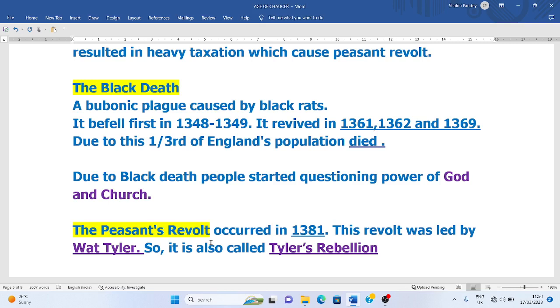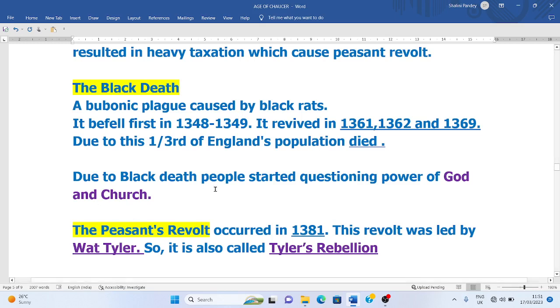You can imagine the situation, compared with the corona pandemic, how many people died in our country and in other countries. So it was such a situation, and here one third of the population of England died in this Black Death. And during this Black Death situation, people questioned God and the church.